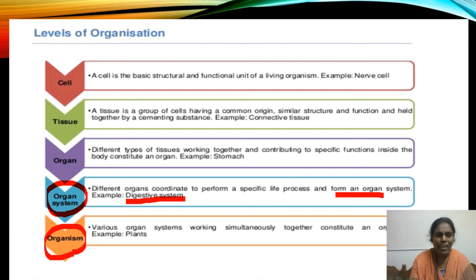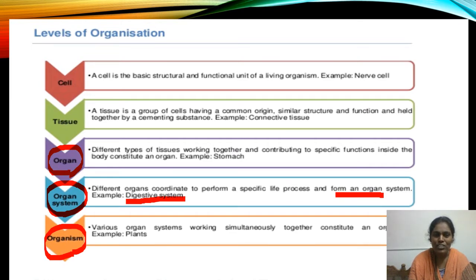In the same way, if you observe one organ, different types of tissues which work together and contribute to a specific function inside the body form an organ.